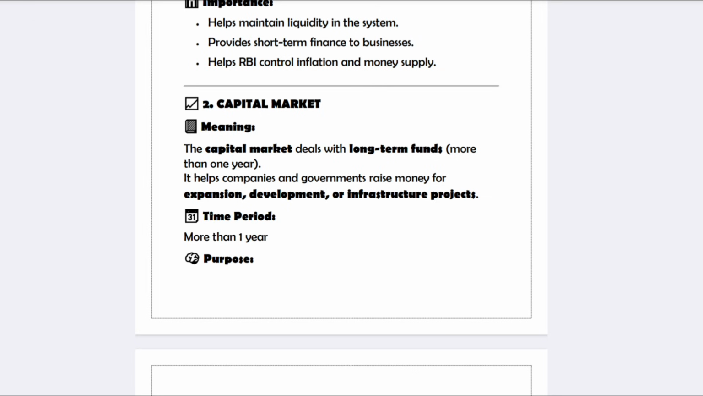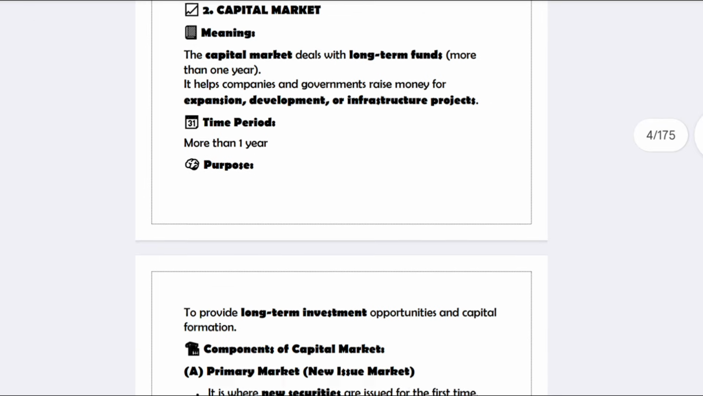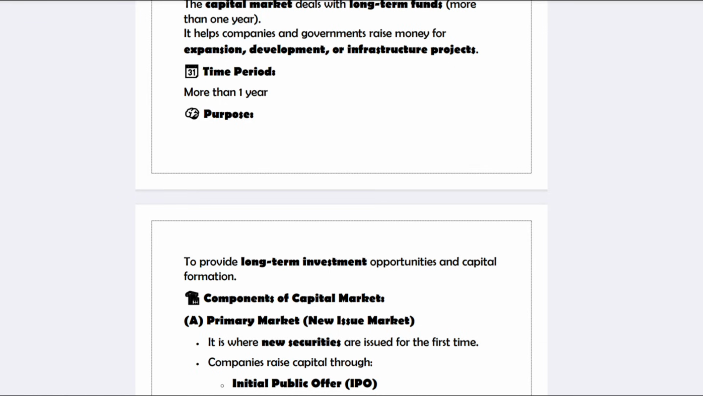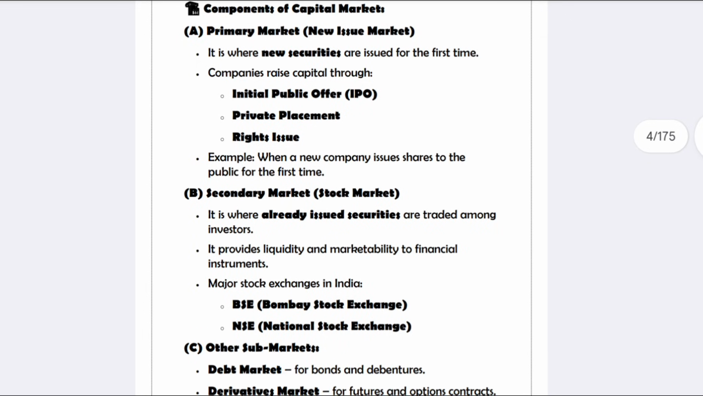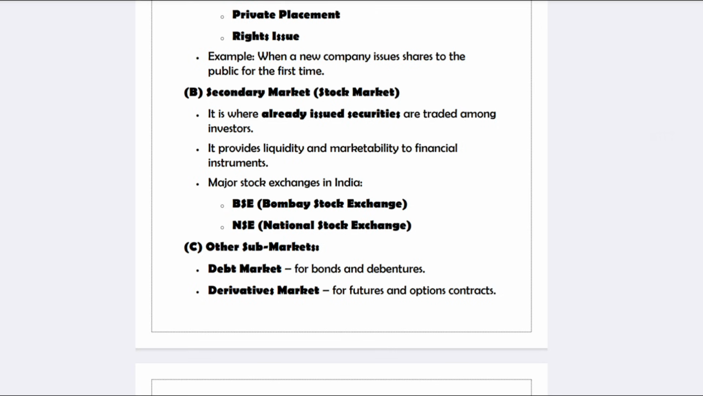Next you have the capital market. What is the meaning of capital market? The money market is for short-term funds, and the capital market is for long-term funds, meaning more than one year. In the capital market, first you have the primary market. The primary market is about new securities issued by companies, such as initial public offerings and rights issues. For example, if a company issues shares to the public for the first time, that comes in the primary market. The secondary market is about already issued securities; if securities have already been issued, trading them comes in the secondary market.